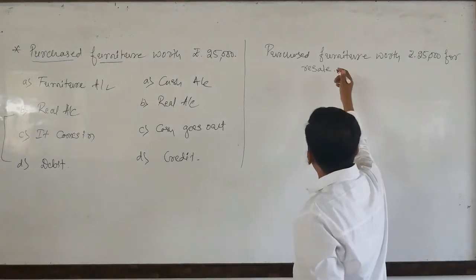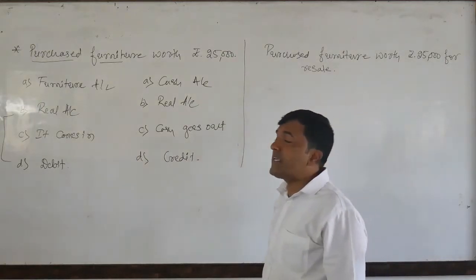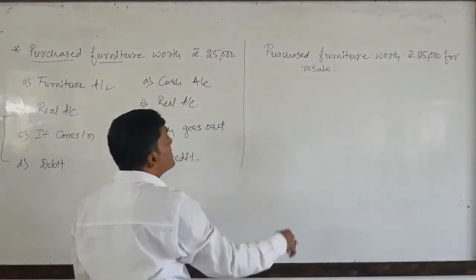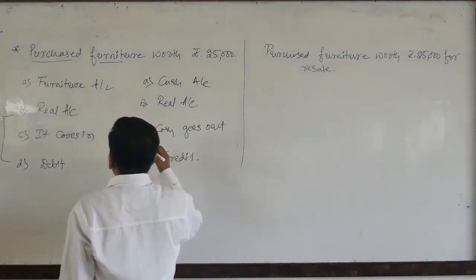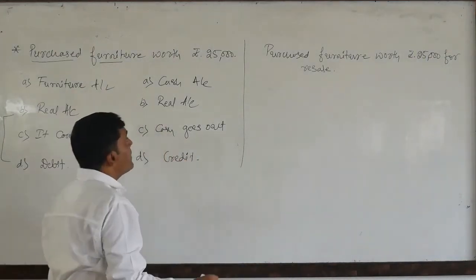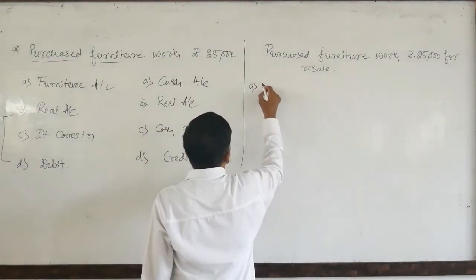Here we have purchased furniture worth rupees 25,000 for its resale, so the furniture is treated as goods. That is the reason instead of writing furniture, here we need to treat it as goods.